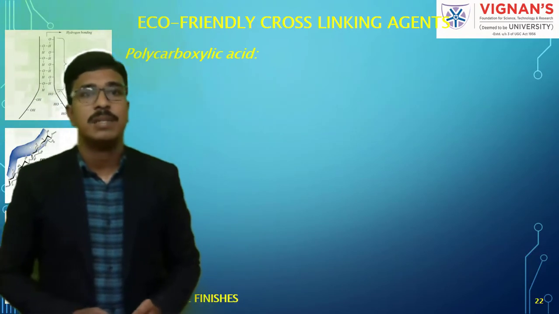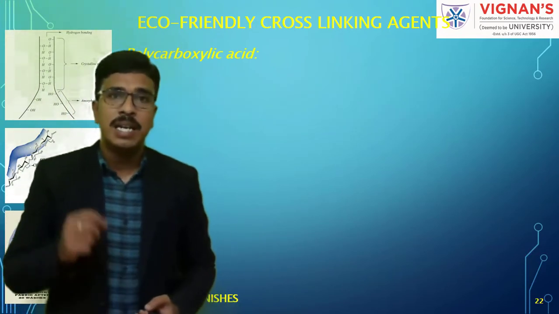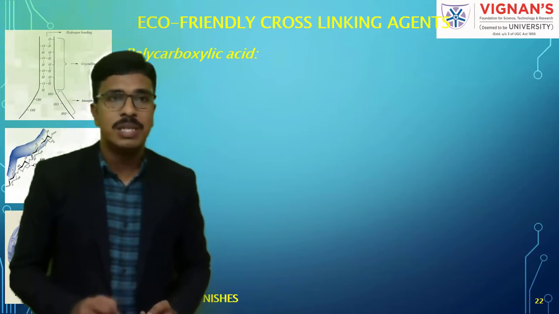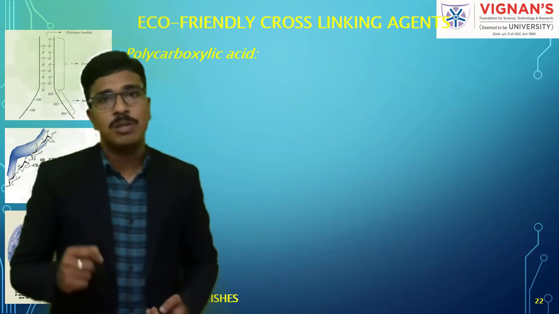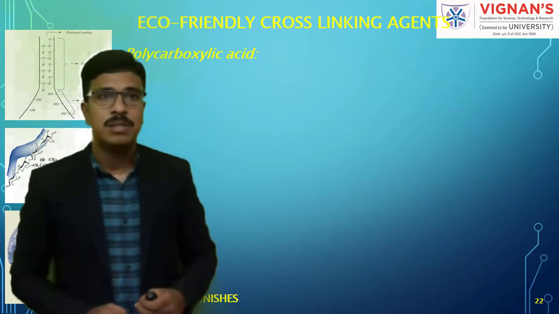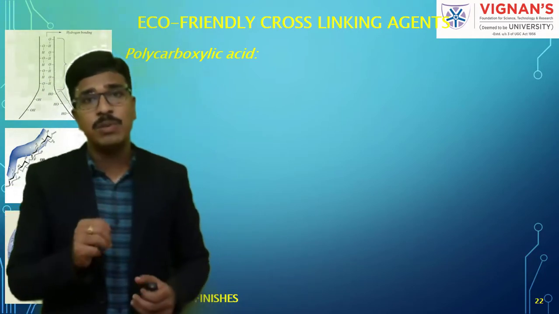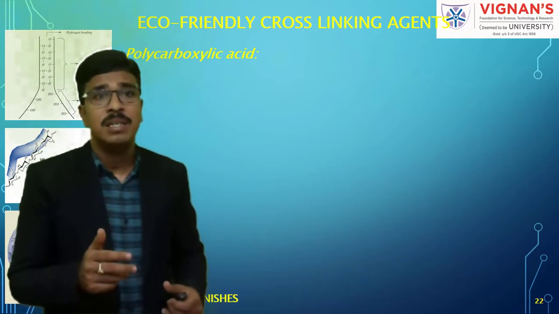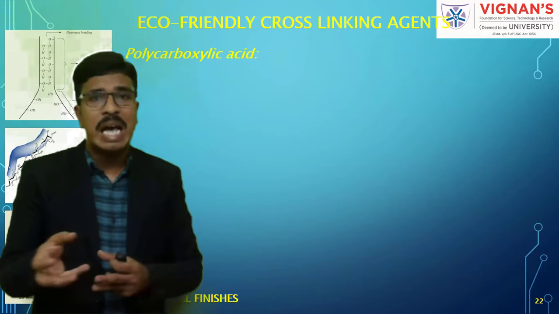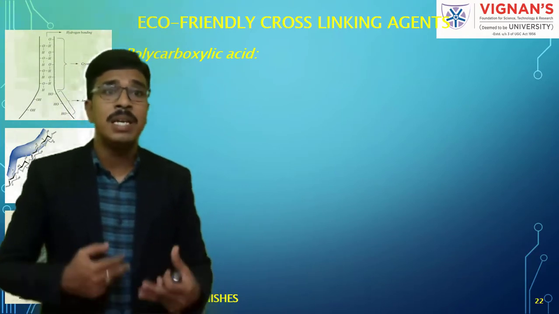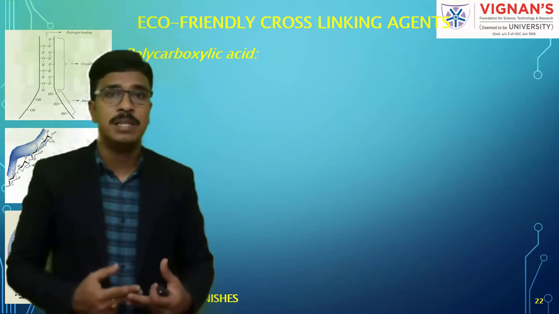DMeDHEU cross-linking agent. Okay. And the next non-formaldehyde based cross-linking agent we are going to discuss is polycarboxylic acid. So the name itself, if you carefully observe, poly is nothing but what? Many. So whatever acids we are selecting, they are selected in such a way that many carboxylic groups are present.